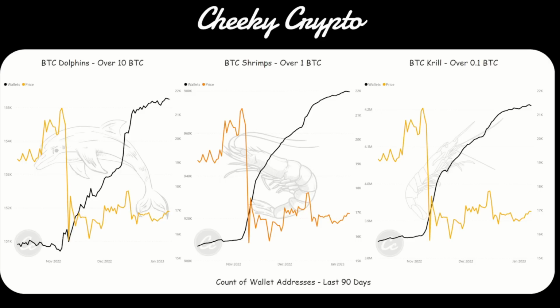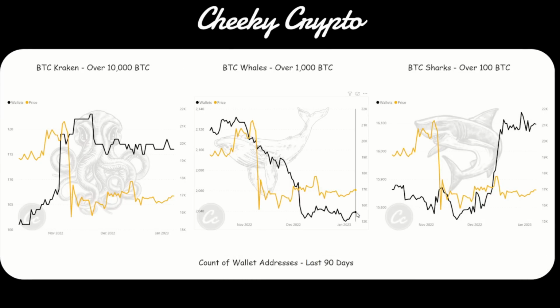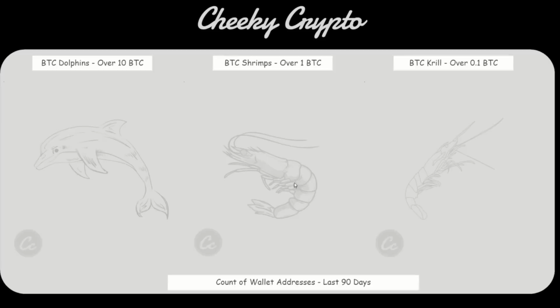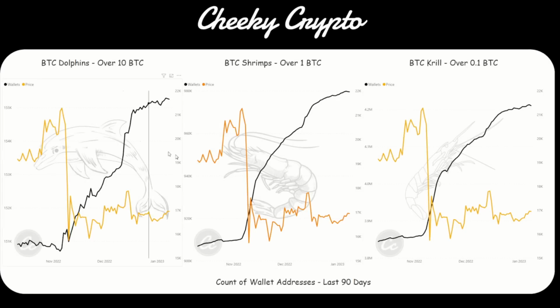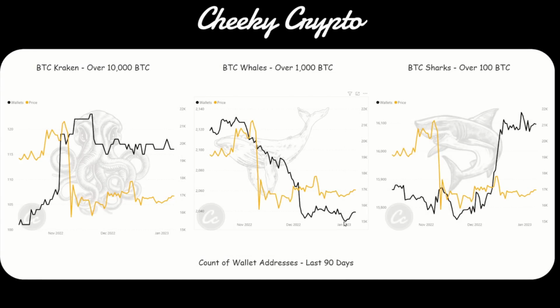And of course, we can jump down into the wallet counts. We did see a little bit of fluctuation with our retailers, starting to come down just a fraction in terms of the number of wallets holding this Bitcoin. And of course, we can see a little bit of an uptake with our whale players. We're looking for the retailers, so our shrimps, our krill, and our dolphins, to sell their Bitcoin to the large big money whale players in order to really get confidence behind the narrative shifting from bearish to bullish. But we haven't seen it yet.